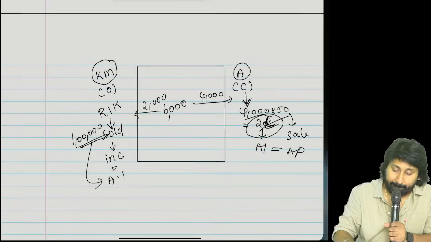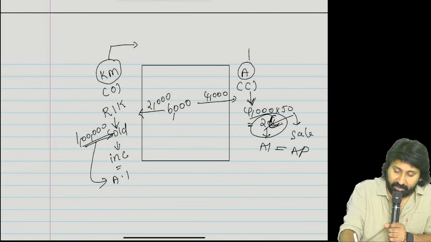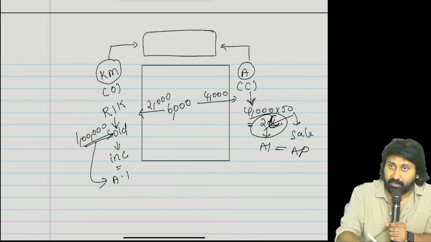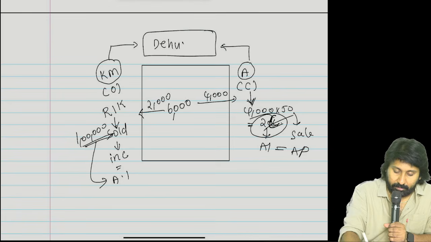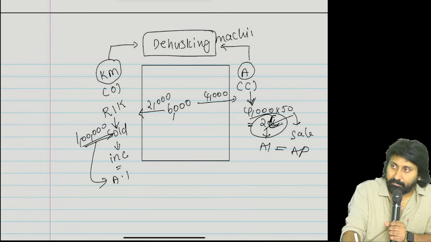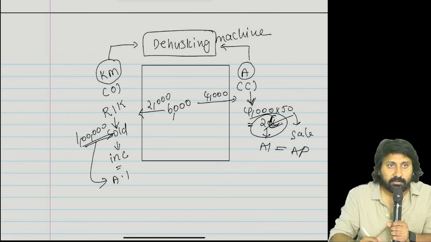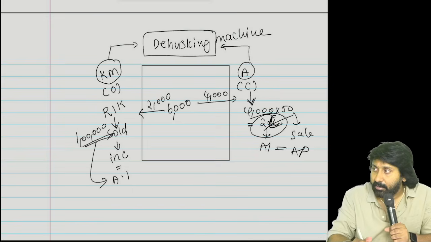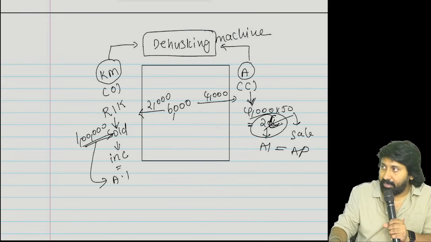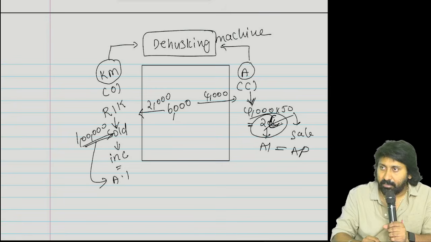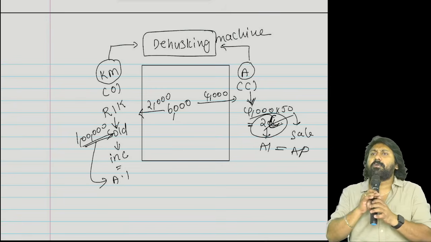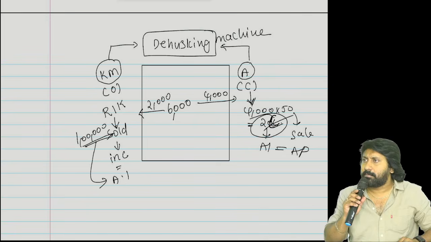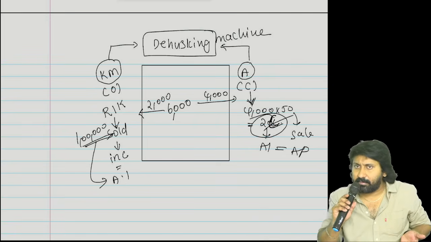If any of these two people have purchased a dehusking machine, what will they do? Anyone who comes to them, they will do the dehusking activity.